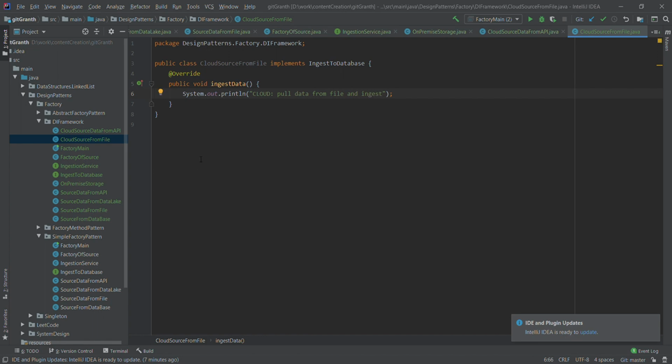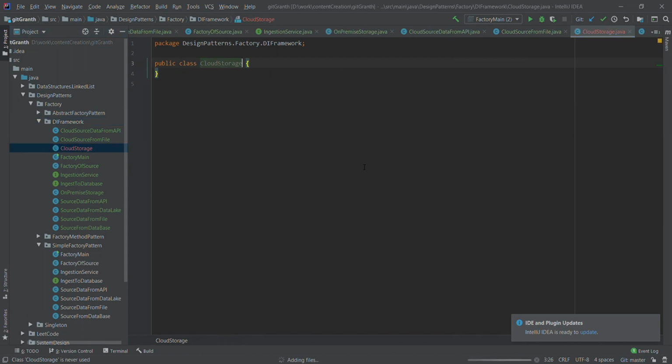Similarly we can create other classes for this. Now, like how we created the on-premise storage, we need to create a class for cloud storage. This will be called cloud storage, and it will implement the old factory, which we have now made into an interface, the ingestion service.